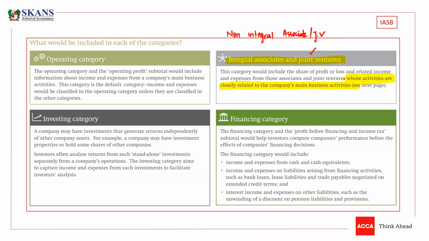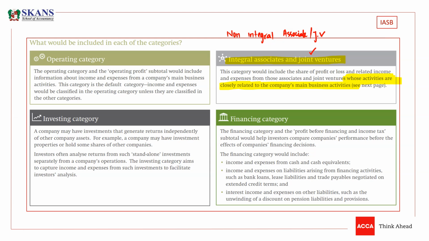It should be reflected very close to operating profits so that investors can understand that these are associates which are very closely related to the business activities, and we should assess these associates and joint ventures as well in order to understand the performance of the company.